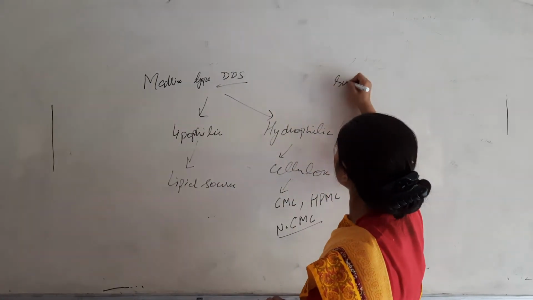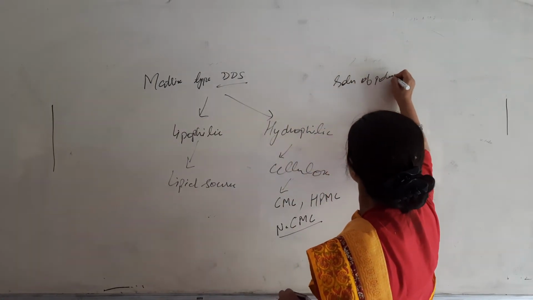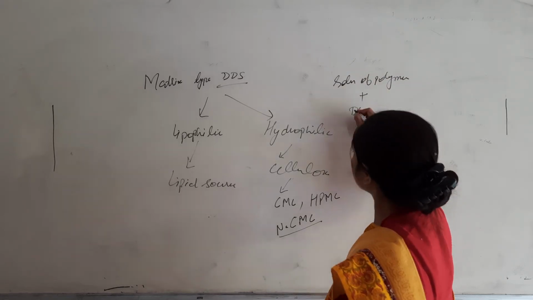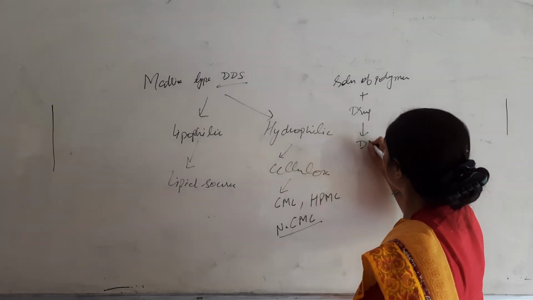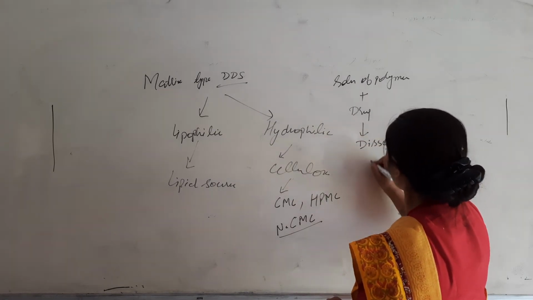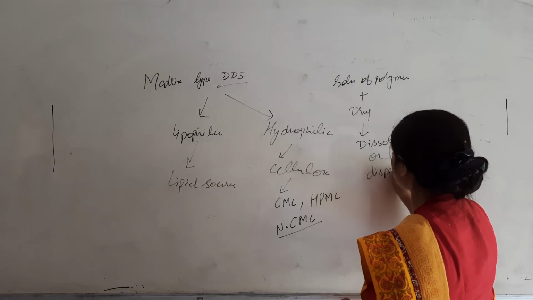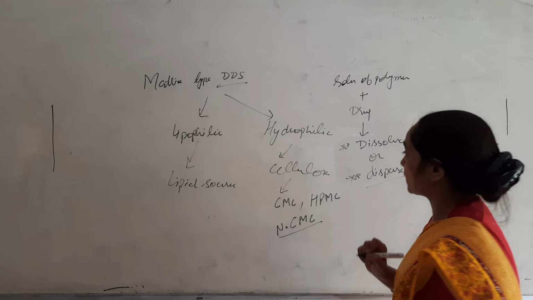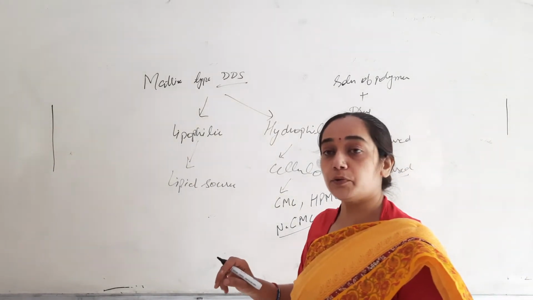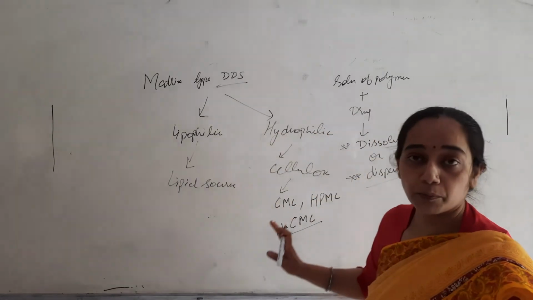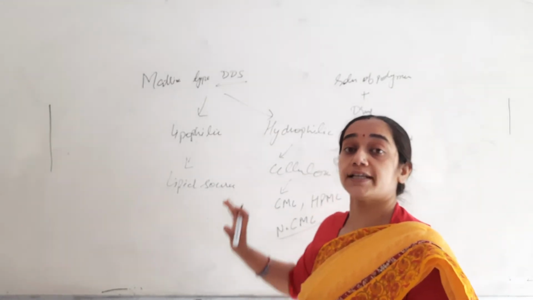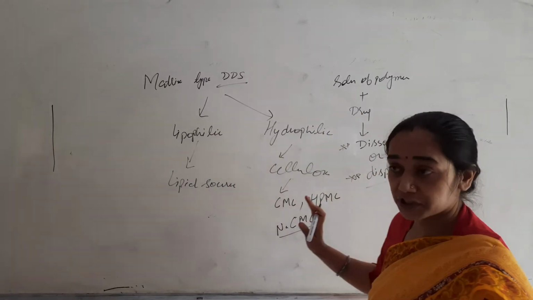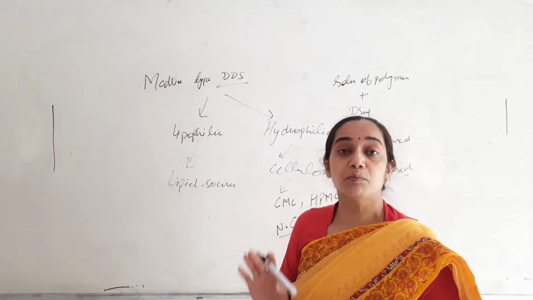So there will be a solution of polymer, then we add our drug, and it will either be dissolved or dispersed, depending upon the solubility of the drug, uniformly or homogeneously. Now these matrices are the dispersions or the homogeneously formed solutions.